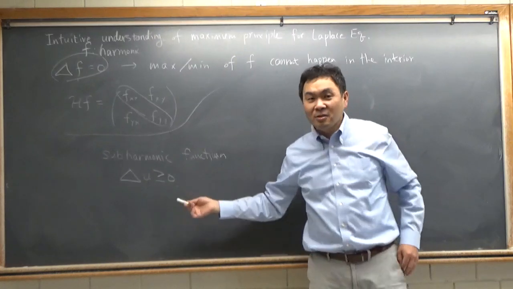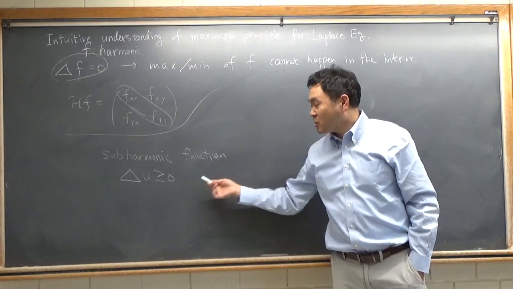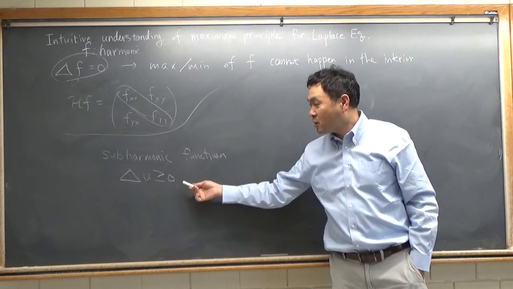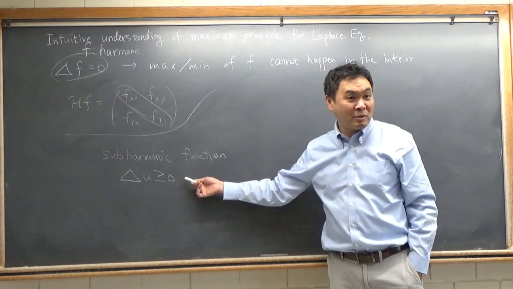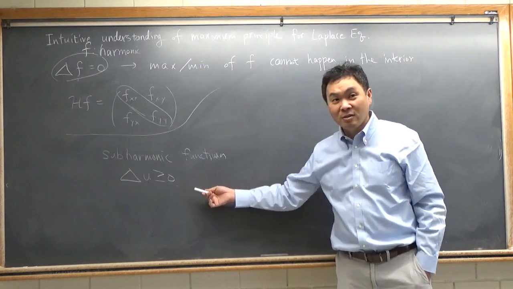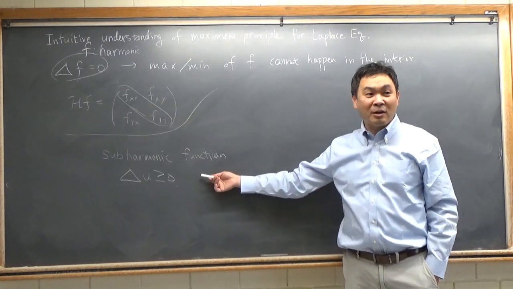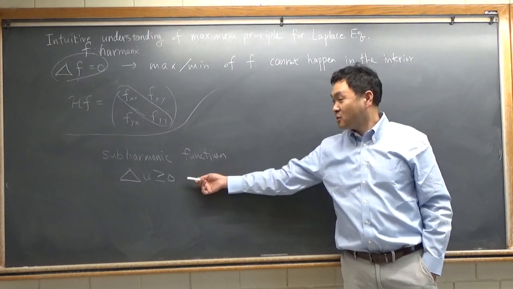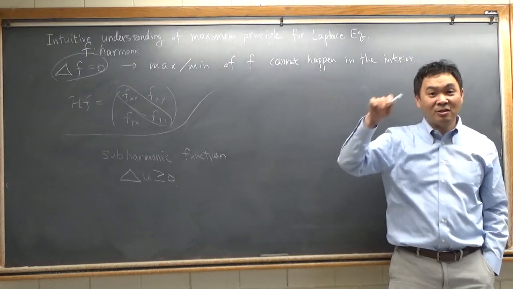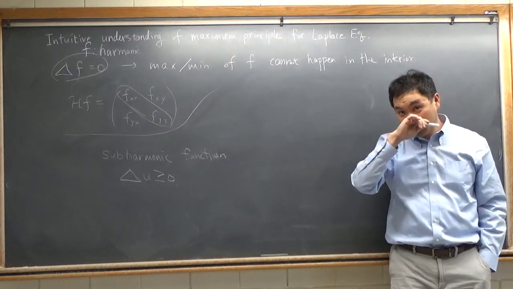Now, we don't really have to know in what context this comes up, but you can already see what kind of property with respect to the maximum principle this will have. See, this also will not be able to have a maximum inside the domain, right? Because that also means the second derivatives cannot both be negative.